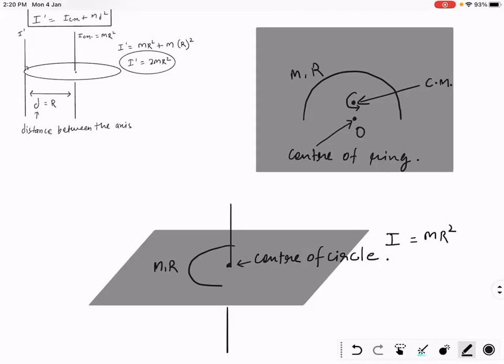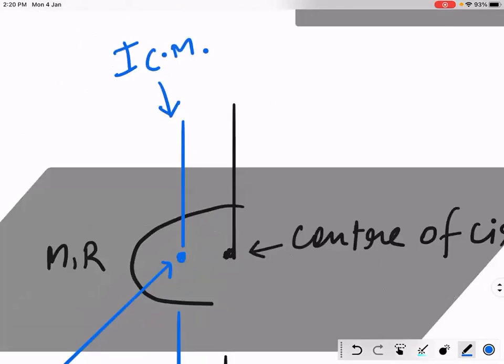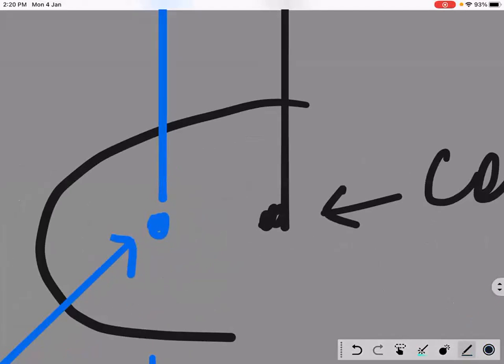Could you understand that? But what do we want? We want the moment of inertia about the center of mass. This is the center of mass. Right? And the distance between them is 2R by pi. Am I right?